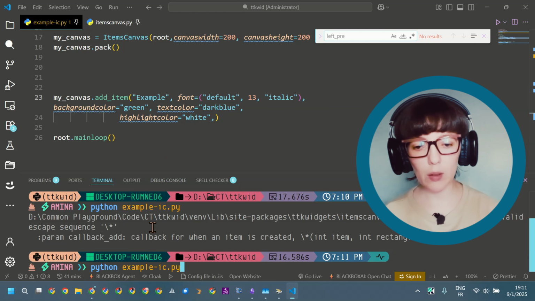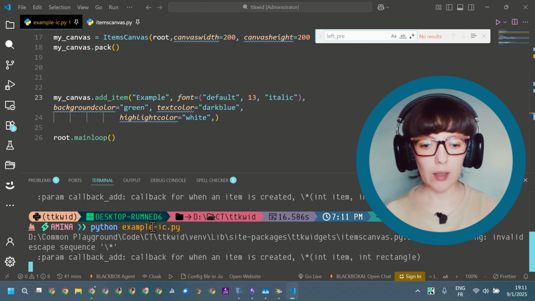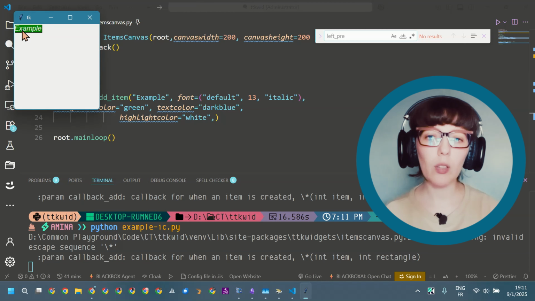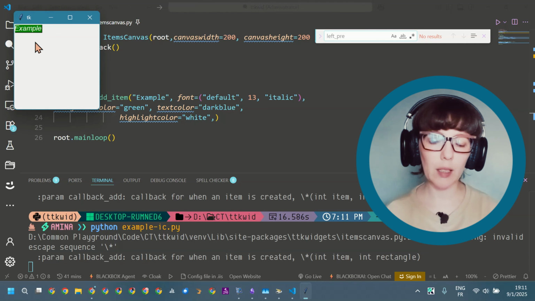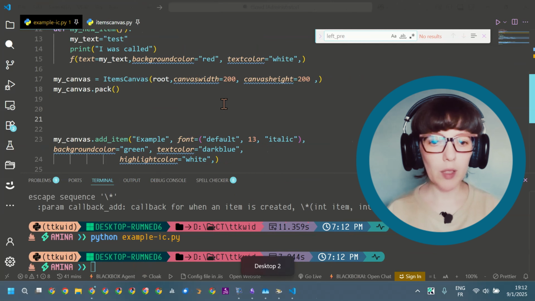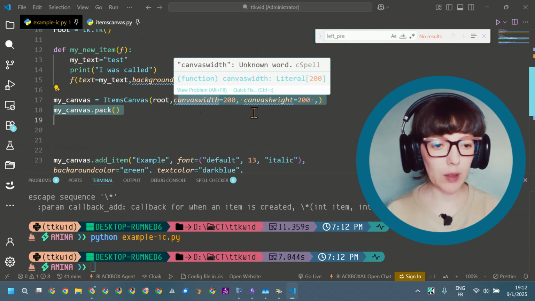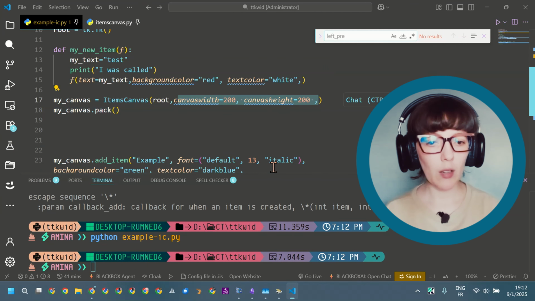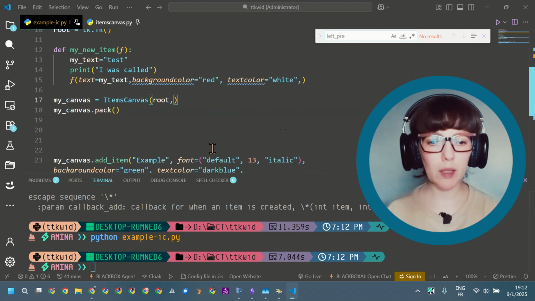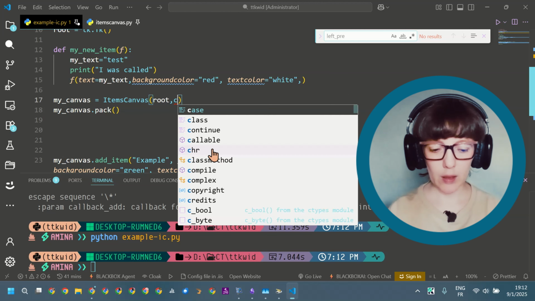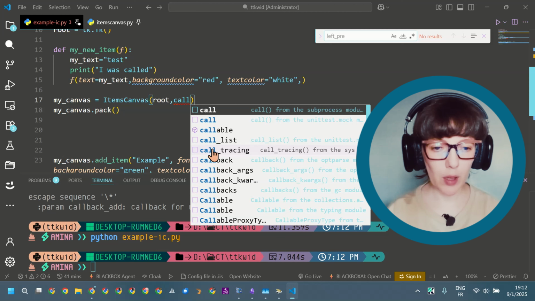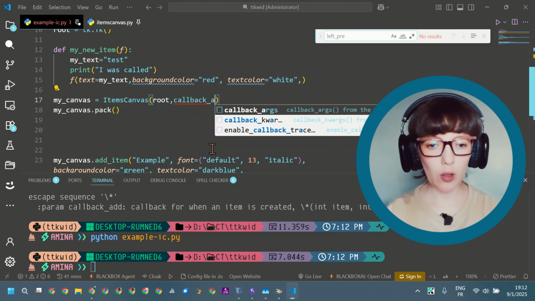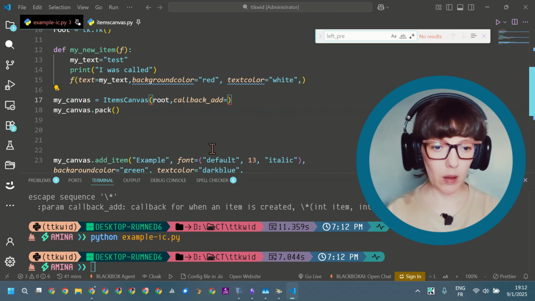So when we call the code again, we can see here that the color we provided for the highlight is used. Going to remove the canvas width and canvas height. Now I'm going to use other parameters, the callback method. So callback add, for example, is called when we add an item.